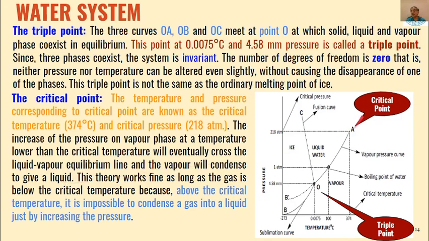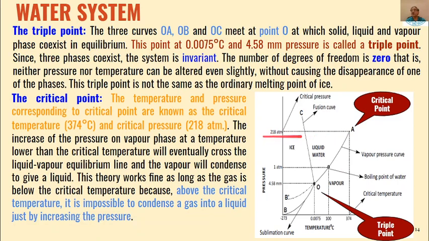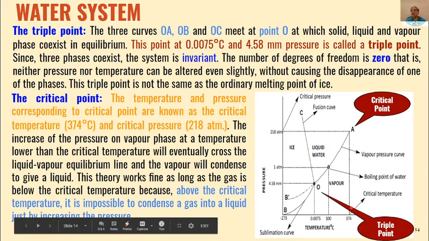So beyond this point, you cannot distinguish between liquid water and vapor water. So above the critical temperature, it is possible to condense a gas into liquid just by increasing the pressure. So beyond this point, there will be no effect of pressure on this. And because of that, this is called the critical pressure, and this is called the critical temperature. And this point is known as the critical point.